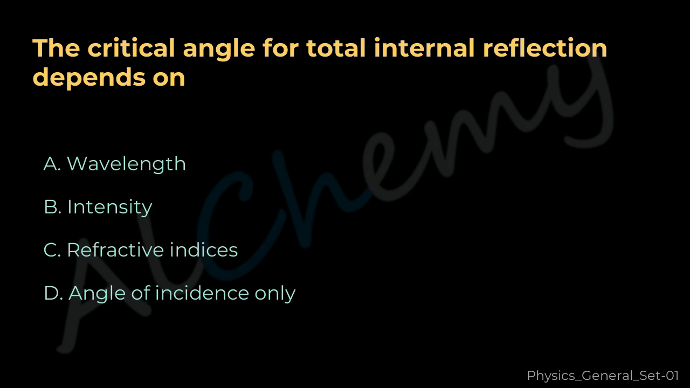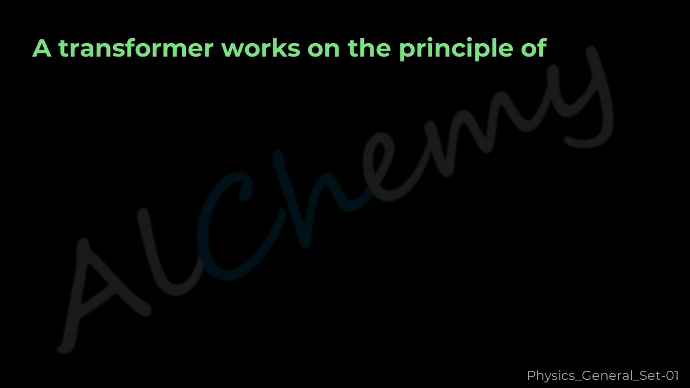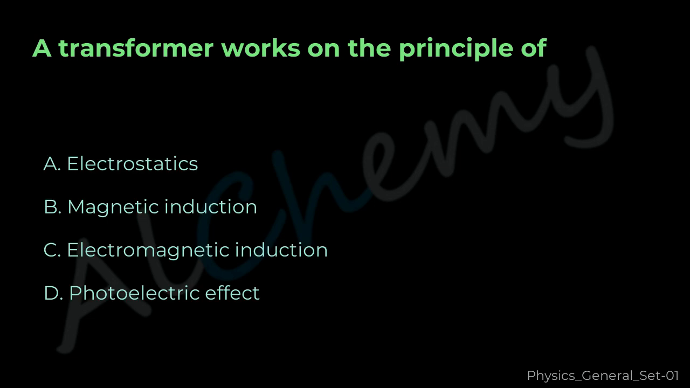Question 46. The critical angle for total internal reflection depends on A. Wavelength, B. Intensity, C. Refractive indices, D. Angle of incidence only. The correct answer is C. Refractive indices.